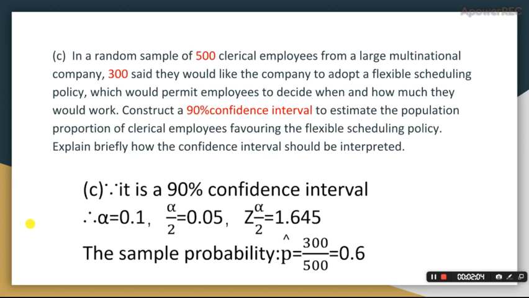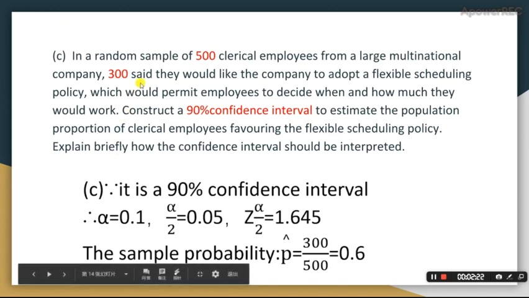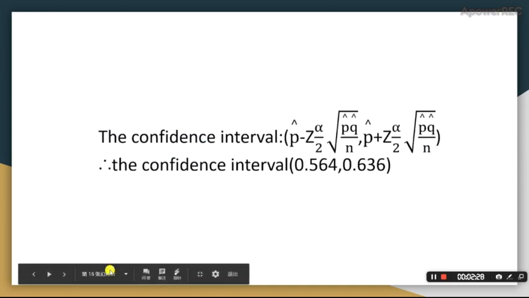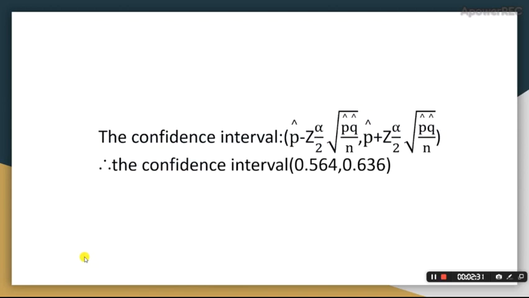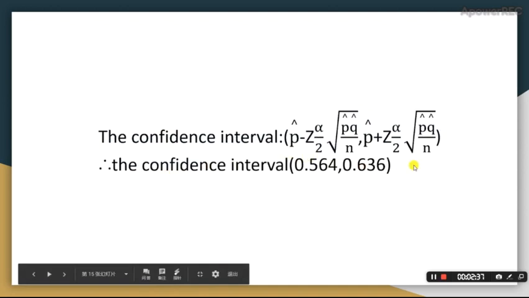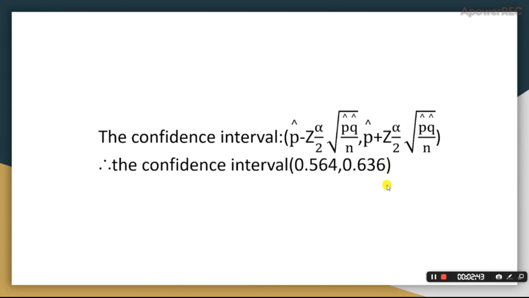Firstly, it's a 90% confidence interval, so we can find the alpha value, which is 0.1, and alpha divided by 2 is 0.05. By using the normal distribution table, we can find the z value, which is 1.645. By using the information given above, we can calculate the sample proportion, which is 0.6. Because the sample size is bigger than 30, we can use the first formula to construct the confidence interval. By value substitution, we get the confidence interval, which is between 0.564 and 0.636.